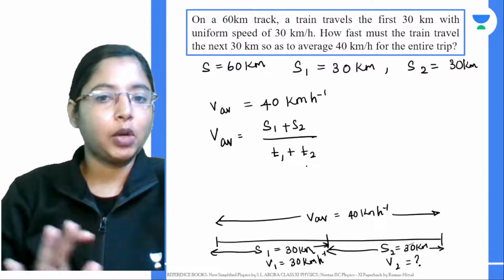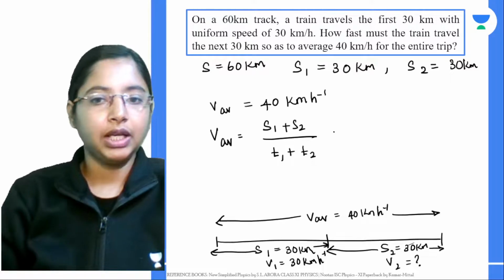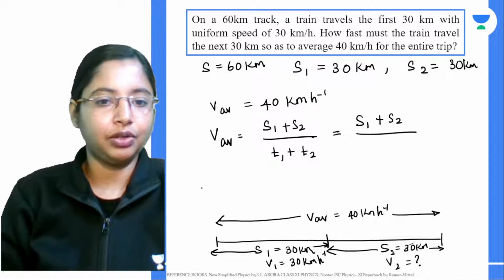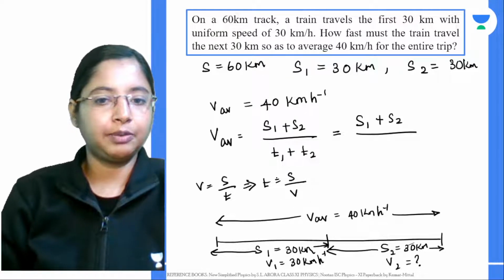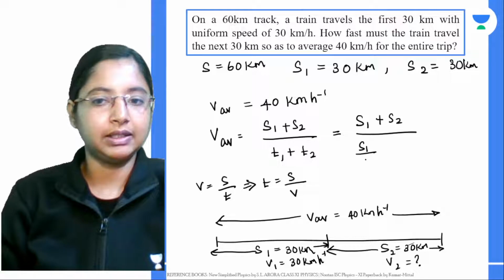Now, in the question, time is actually not given. So we are going to make use of the same formula again. We know velocity is given by distance by time, right? From here, time is given by distance by velocity. Let's substitute the same. Time is given by distance by velocity.